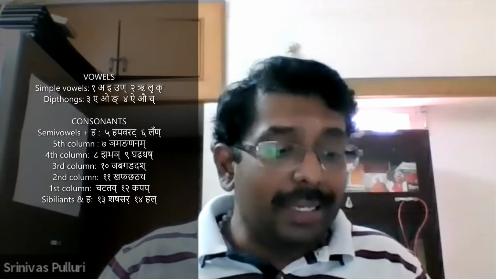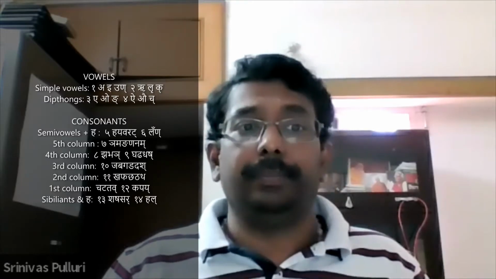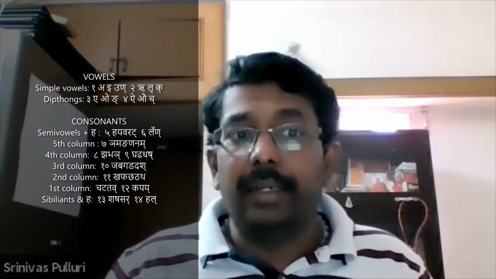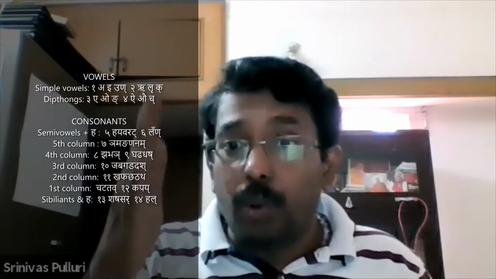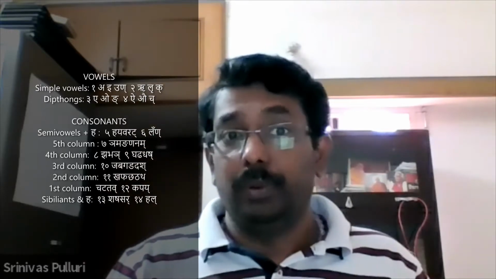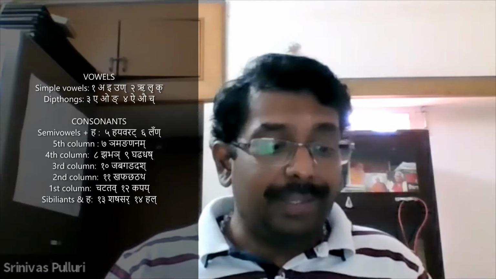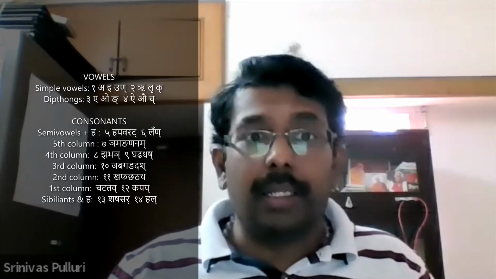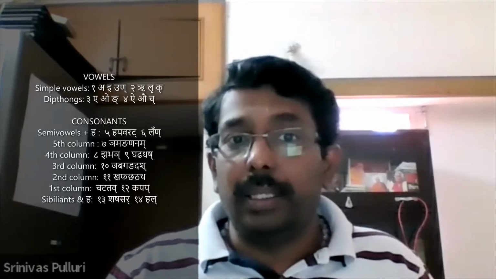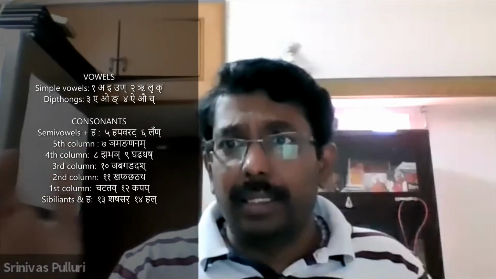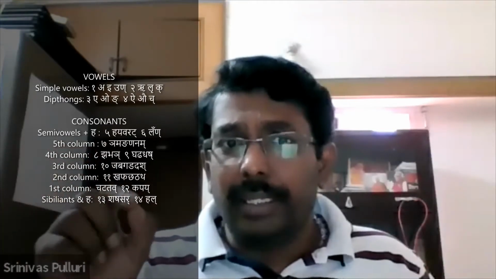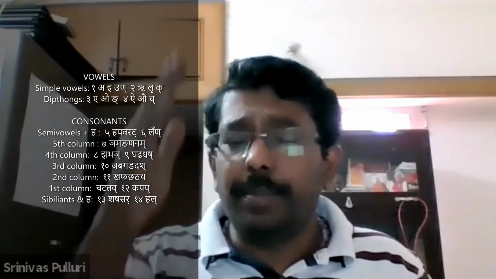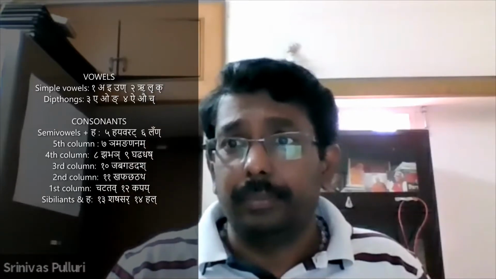Now look at the 8th and 9th sutras. Where do they come? Under the 4th column of this group. Now look at the 10th sutra, Jabagadadash. After taking the indicator letter, it comes under the 3rd column.